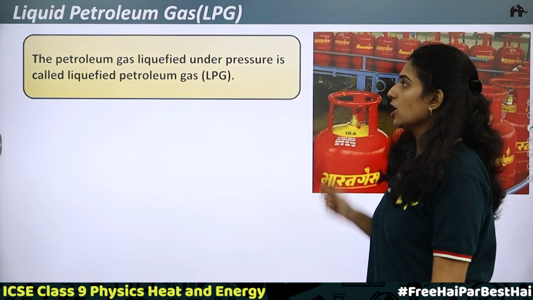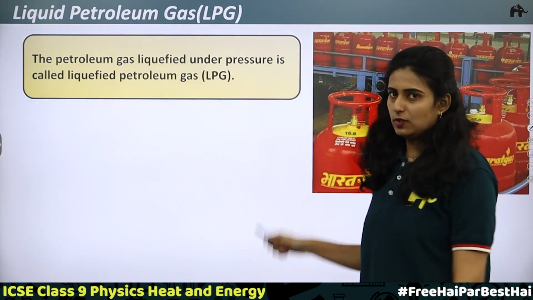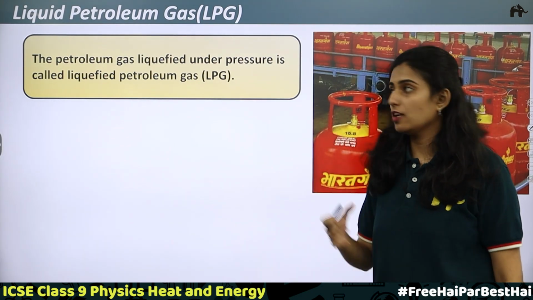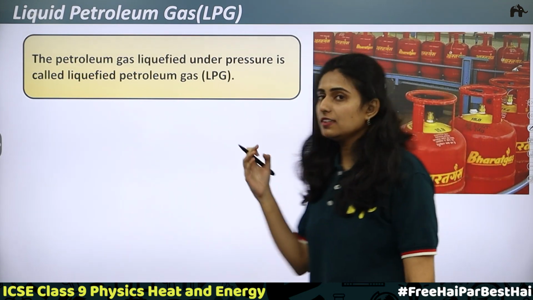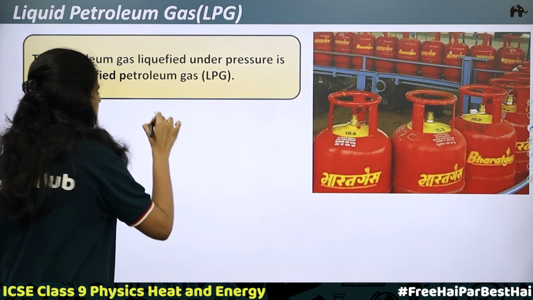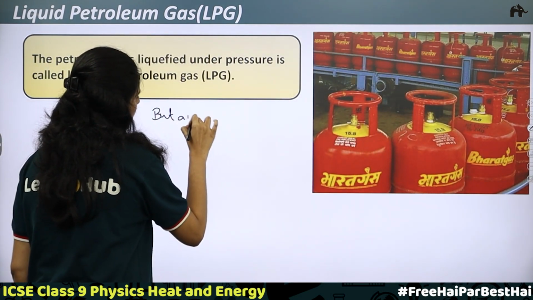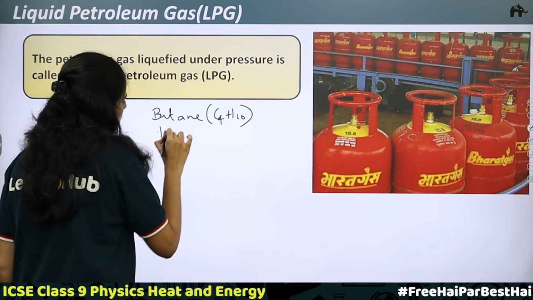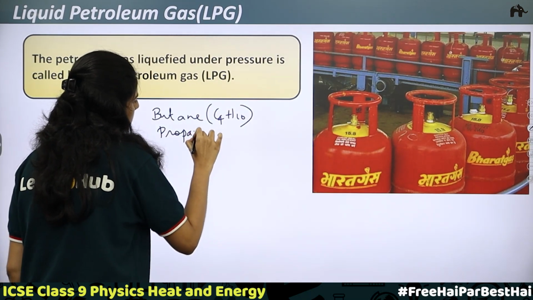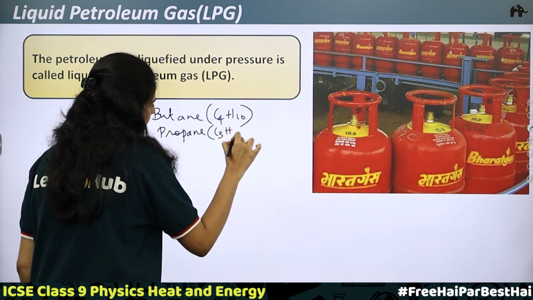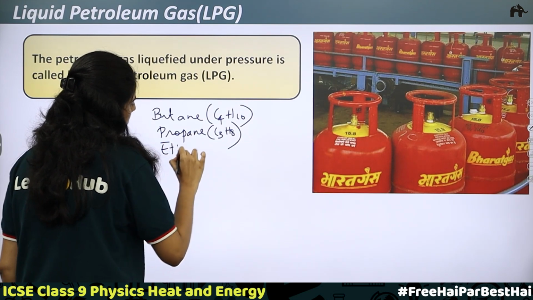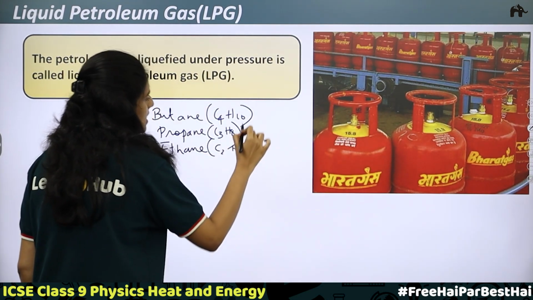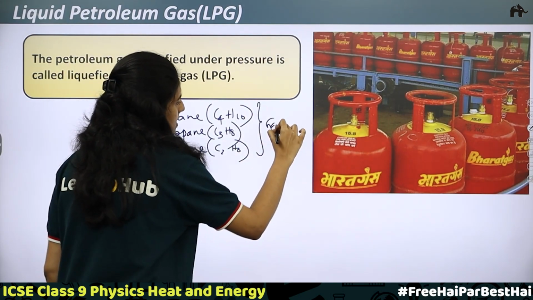Next is LPG or liquid petroleum gas. We all are familiar with this. So the petroleum gas that is obtained from the refining of crude oil or petroleum contains mainly three gases, that is, first one butane, C4H10. Then propane, C3H8. Then ethane, C2H6. So these are in the gaseous state. Okay, they are existing as gases.